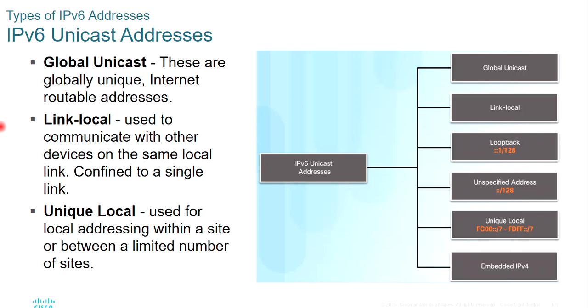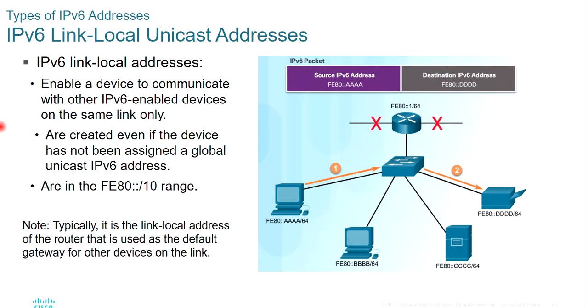A unique local address is like a private IP address space, and its range is from FC00::/7 to FDFF::/7. There are different types of IPv6 link-local unicast addresses. See, in this example, this device is trying to communicate with this device using a link-local address, but that request can't cross the router's interface and reach another interface of the same router. So its scope is within this link only, within that network only.